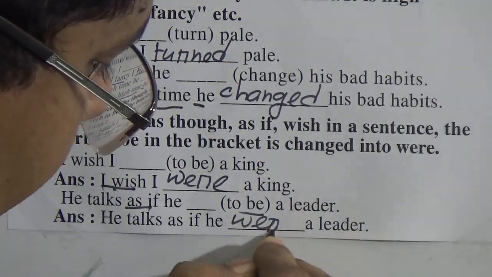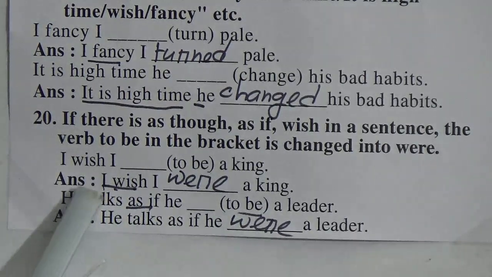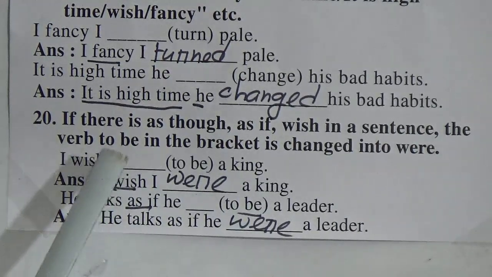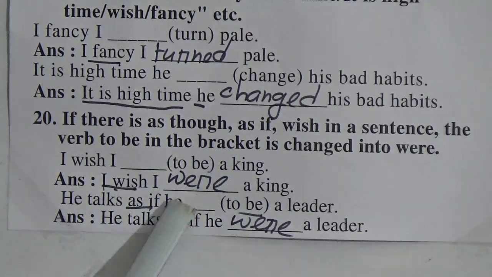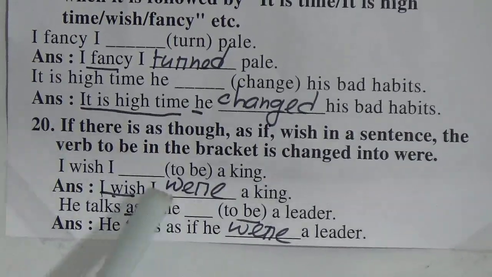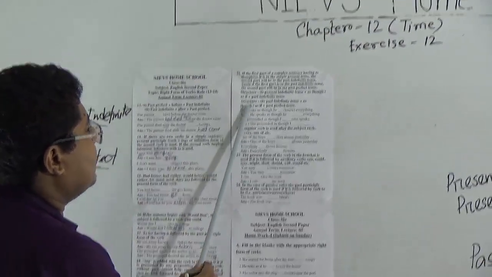Why are we using were? Because this is not a real sentence. This is an imaginative sentence. So after as if, as though, wish, fancy, if to be comes in the bracket, we have to make it were, not was, because this is an imaginative sentence. Okay. Next we'll move to number 21.